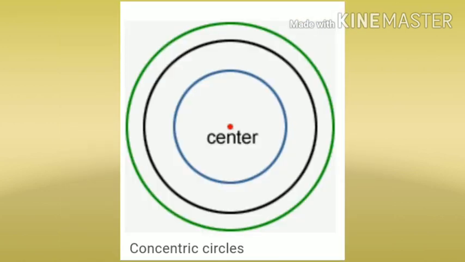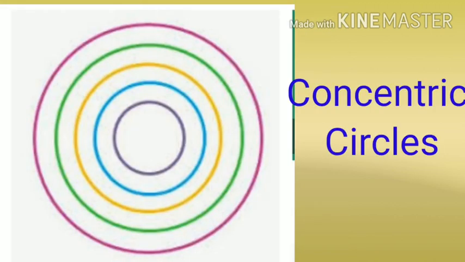Next is concentric circles. Concentric circles are circles which have a common center. The circles are drawn using the same center. See in the figure, concentric circles are shown. If you draw many circles using the same center, then the circles are called concentric circles. That means circles which have common centers.